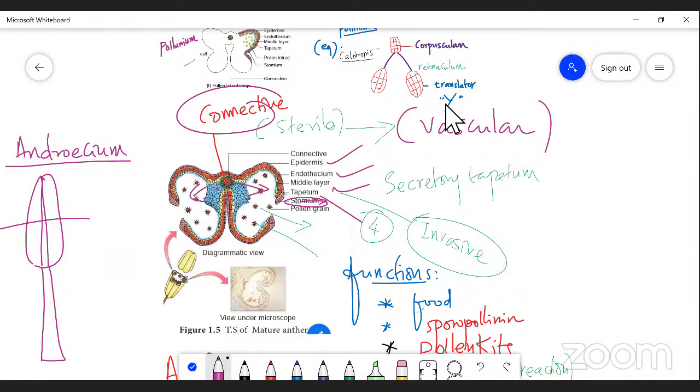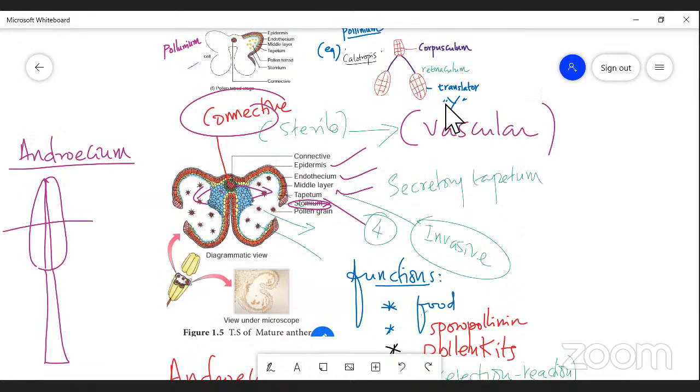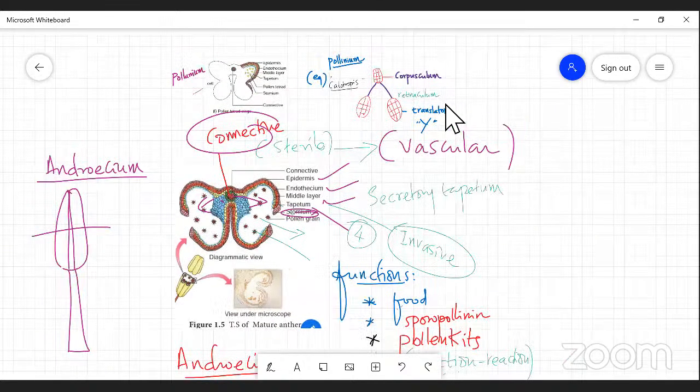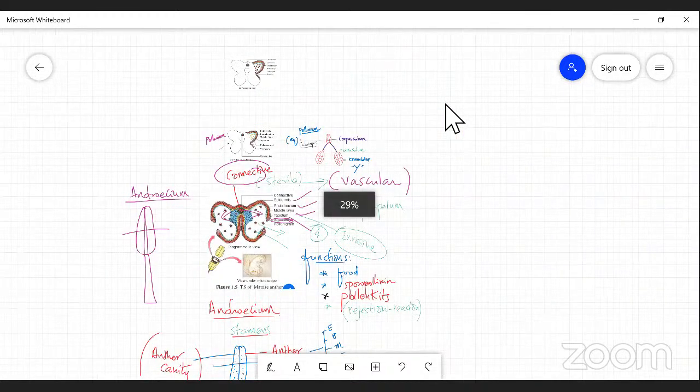So this is simply something about the male reproductive organ. So far we have discussed the male reproductive organ. What is the male reproductive organ? Androecium is the male reproductive organ, right?